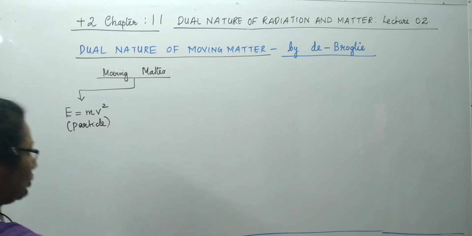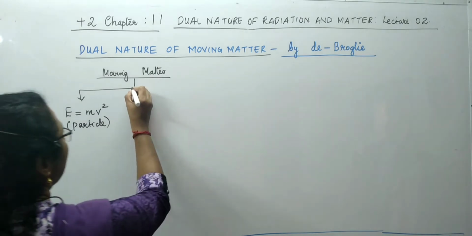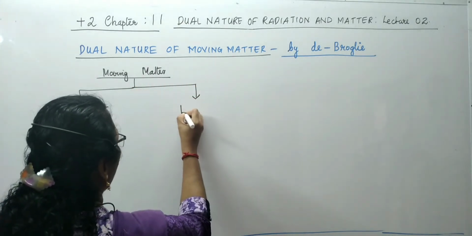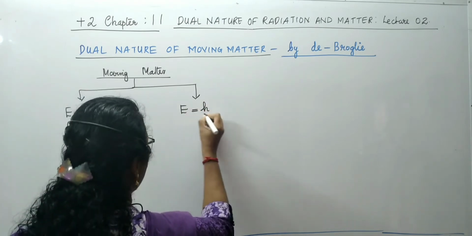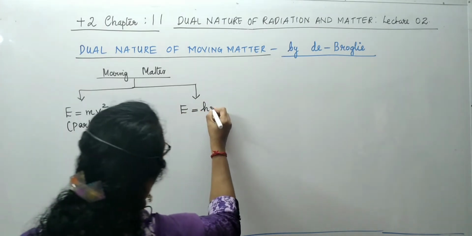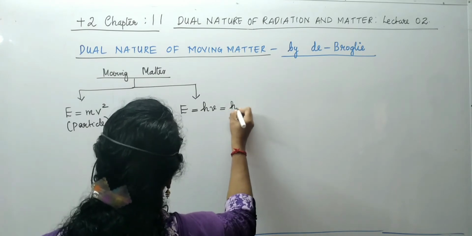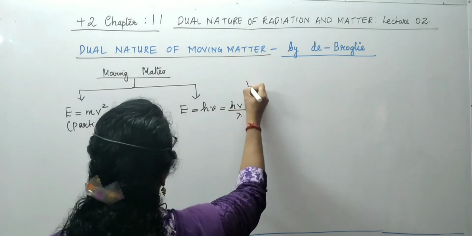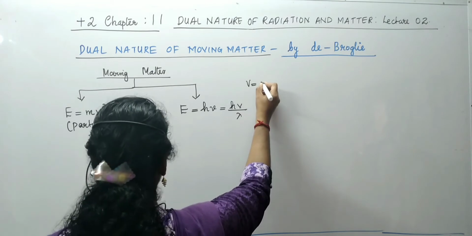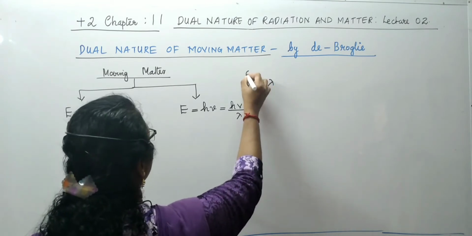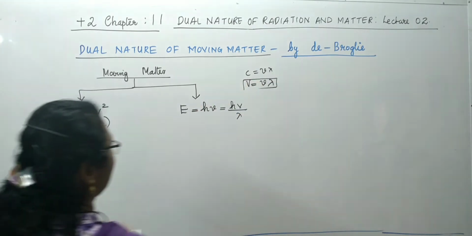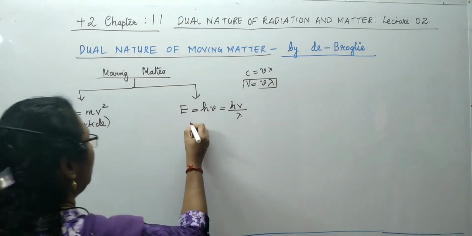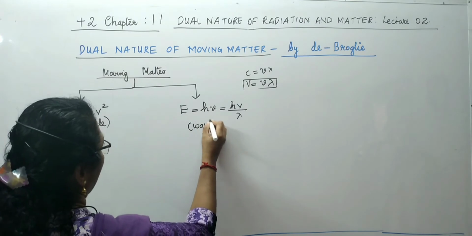So de Broglie said when a matter acts as a particle, its energy is taken as mv square. At the same time, when it shows its wave nature, the energy can be taken as E is equal to h nu, or hv by lambda, since v is equal to nu lambda, like c is equal to nu lambda for light, and this is for our matter. This is the equation when the matter acts as a wave.